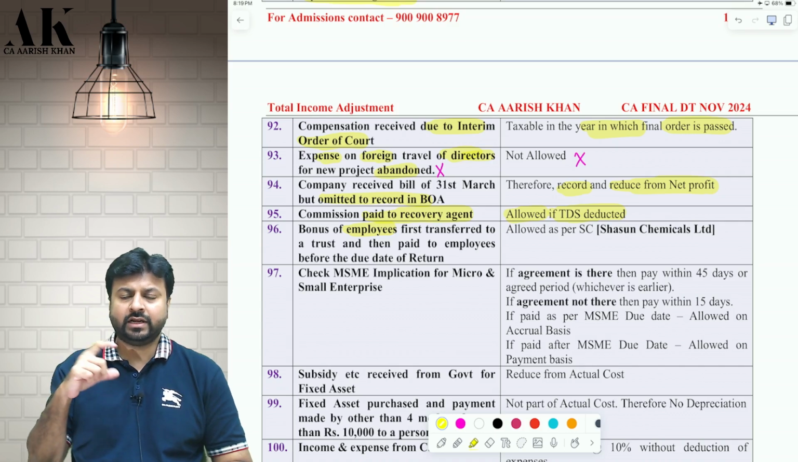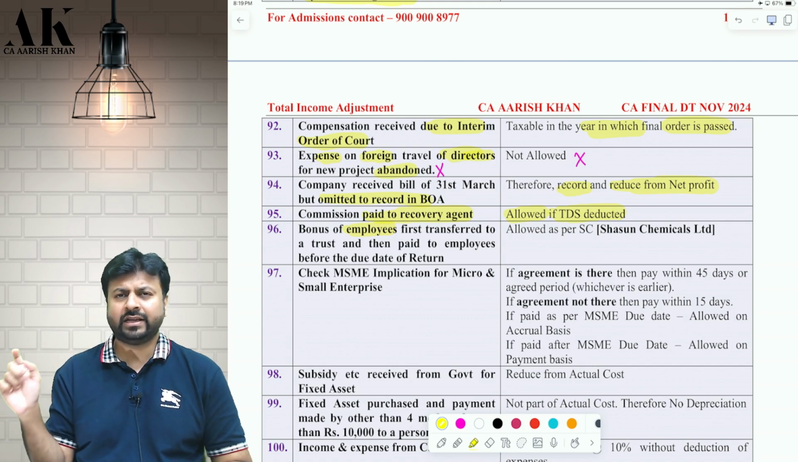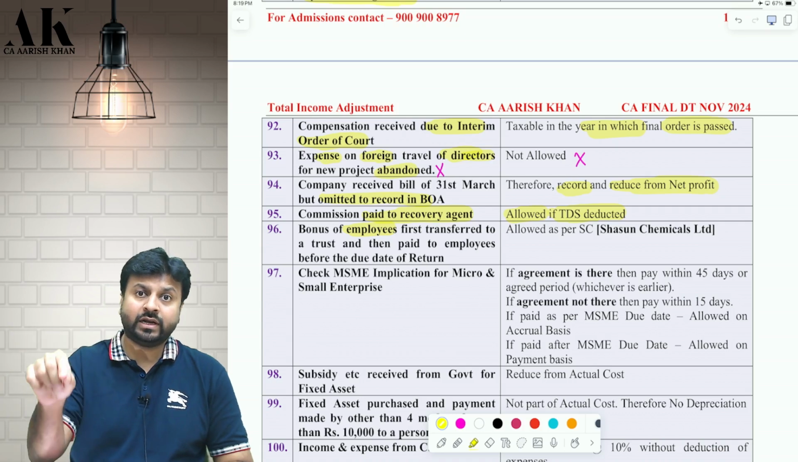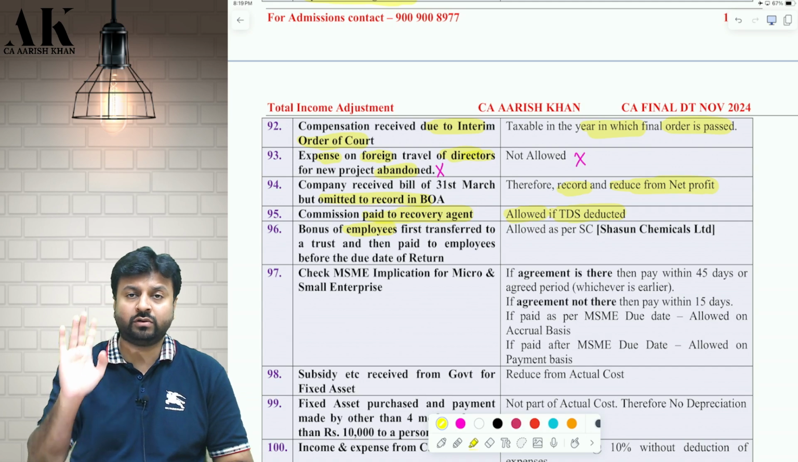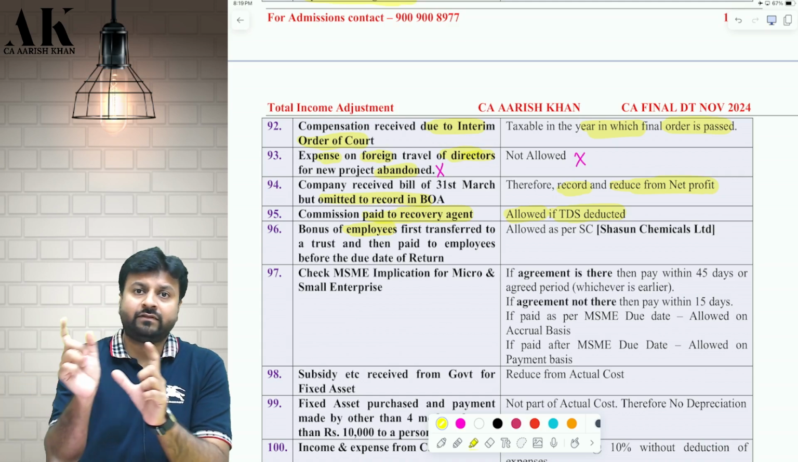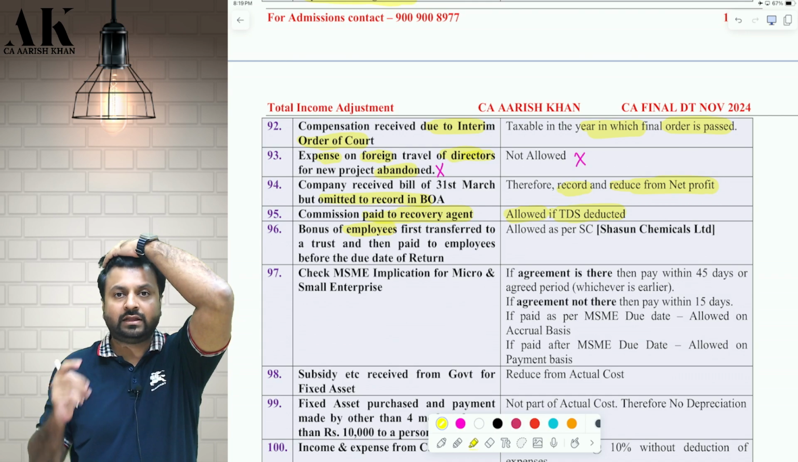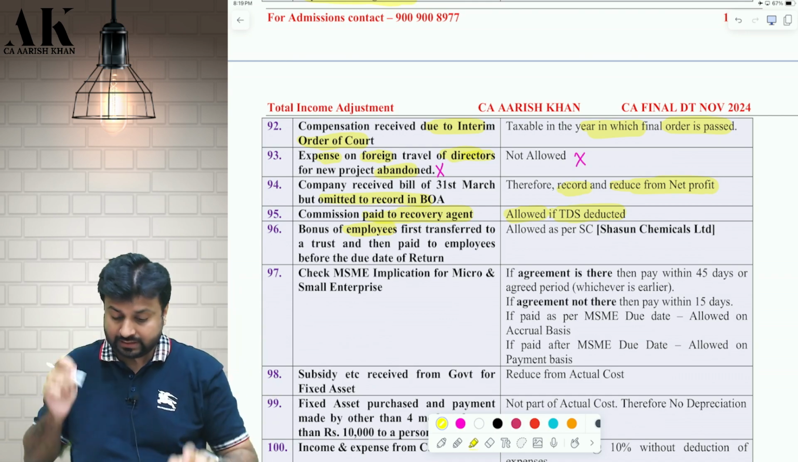So till the time the litigation is going on, the company transferred that bonus amount to a particular trust, and the litigation got solved, and before the due date the company paid that amount to the employees before the due date of filing of return. So first the company transferred that amount to the trust and then from the trust it was paid to the employee before the due date of filing of return. Whether that shall be allowed as deduction, the answer is yes.